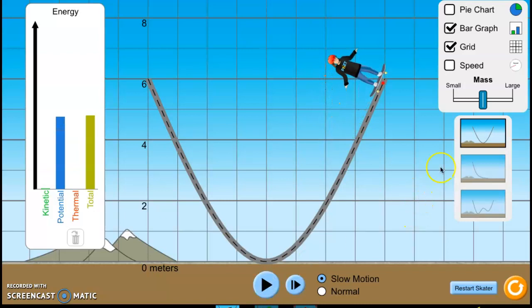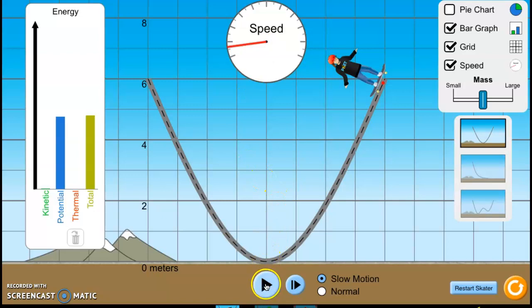Okay, let's show the speed, the speedometer. So what we want to show is that kinetic energy is dependent on speed. So as he is headed toward KE max, his speed should be increasing, right? As he's getting closer and closer to the maximum kinetic energy, which we already said is down here, his speed should increase. And as he leaves KE max, as he gets higher and higher, as potential energy increases, his speed should decrease, okay? So kinetic energy depends on speed. The more speed there is, the more kinetic energy there is. So let's see if this is indeed true.